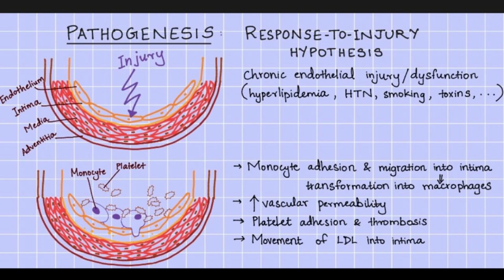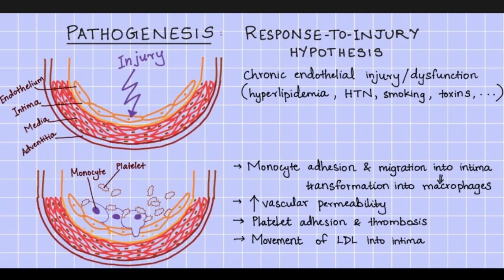Coming to the pathogenesis, there are several theories explaining the pathogenesis of atherosclerosis, out of which the most important one is the response to injury hypothesis. According to this theory, atherosclerosis is a phenomenon which occurs in response to chronic endothelial injury. When there is chronic endothelial damage due to hyperlipidemia, hypertension, smoking, toxins, or any other factor, monocytes will undergo adhesion and they will migrate into the tunica intima. Once they reach the tunica intima, they will transform into macrophages. The vascular permeability will be increased and there will be platelet adhesion and thrombosis.